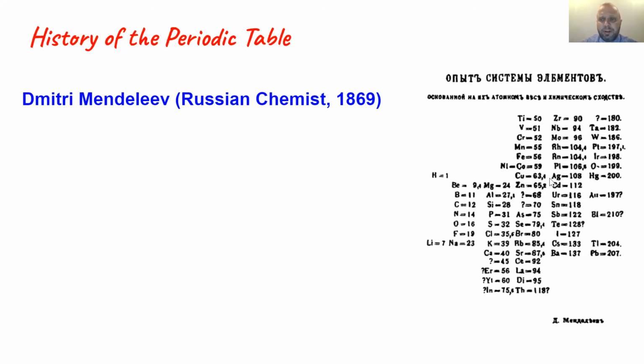You can also see copper and silver here. You can see the 14th group on the periodic table, so carbon, silicon.